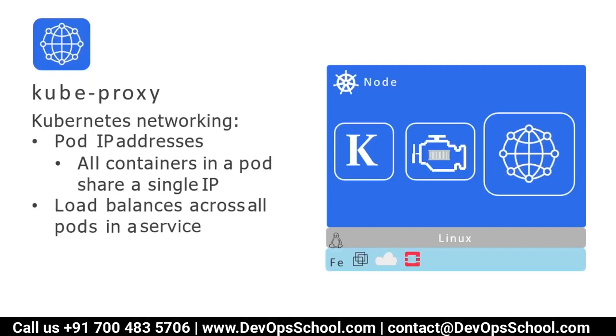That means if you want to access any container, you have to access the pod's IP address given by kube-proxy. Second statement: all containers in a pod share a single IP. That means in one pod you may have multiple containers, and they are accessible by the single IP address. And this kube-proxy also helps you do load balancing across all the pods in the service. So these are the kube-proxy's three elements.